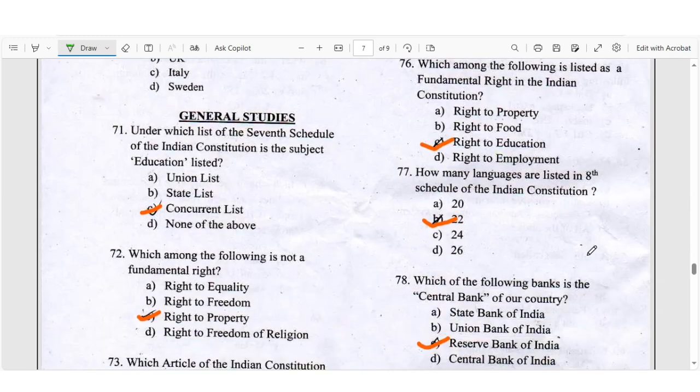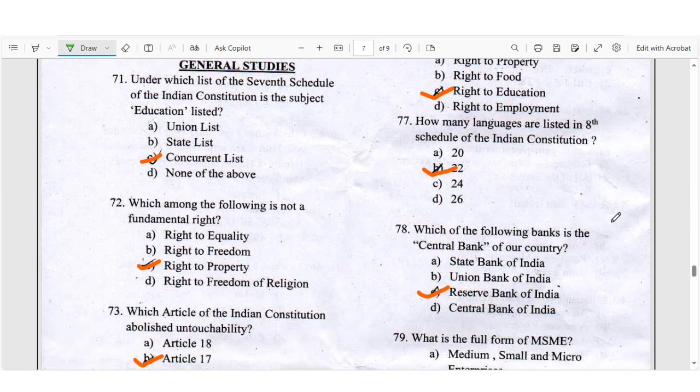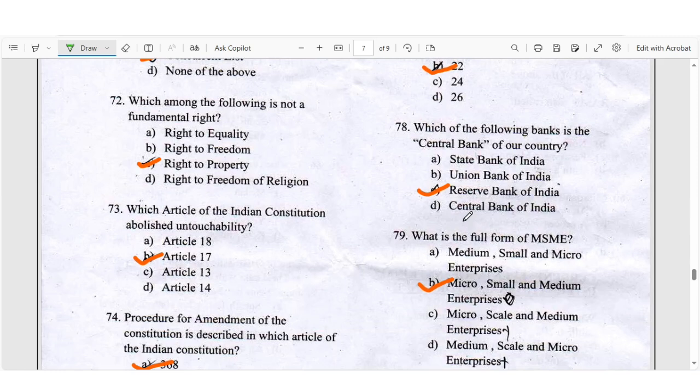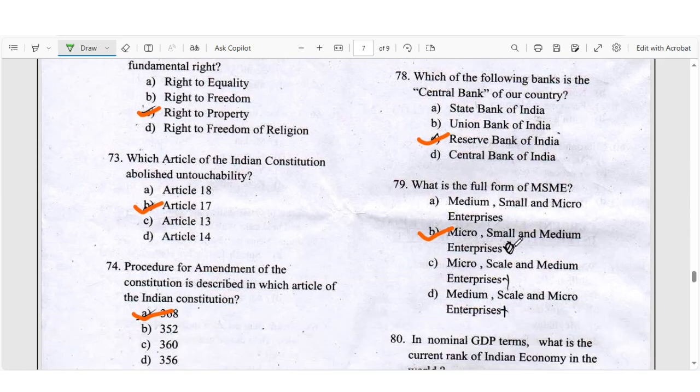Question number 76, which among the following is listed as a fundamental right in the Indian Constitution? Right to education. Question number 77, how many languages are listed in the 8th Schedule of the Indian Constitution? Right answer will be 22. Question number 78, which of the following banks is the central bank of our country? Right answer will be Reserve Bank of India. Question number 79, what is the full form of MSME? Right answer will be Micro, Small and Medium Enterprises.